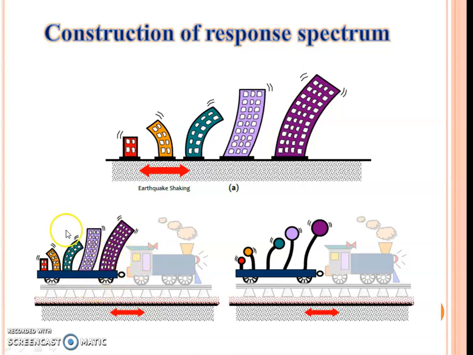Now I will idealize the corresponding structure, I will replace the structure with a single degree of freedom system corresponding to the mode of vibration. That we can see here. Same thing again mounted on a railway wagon.